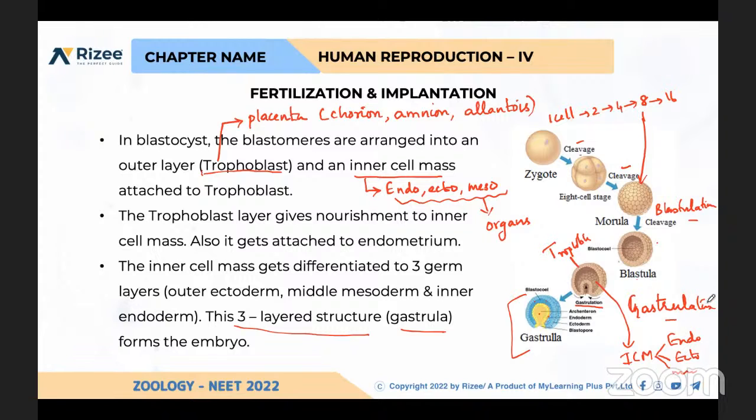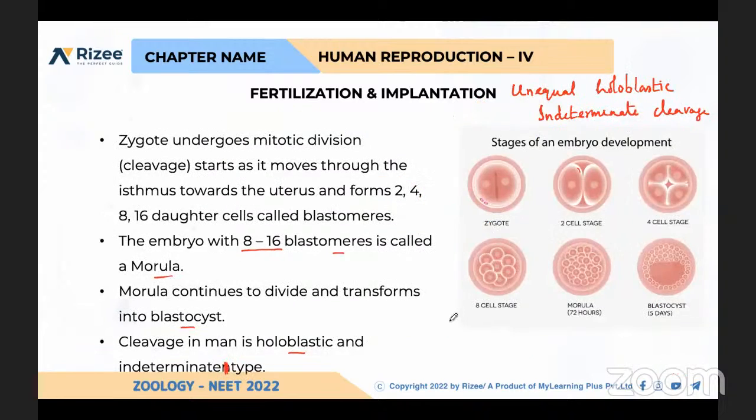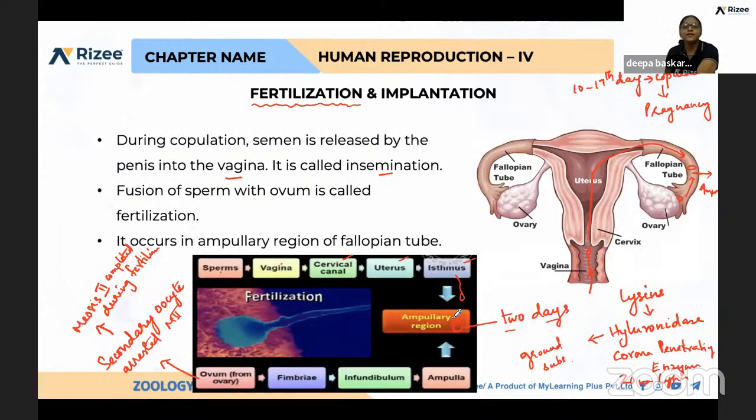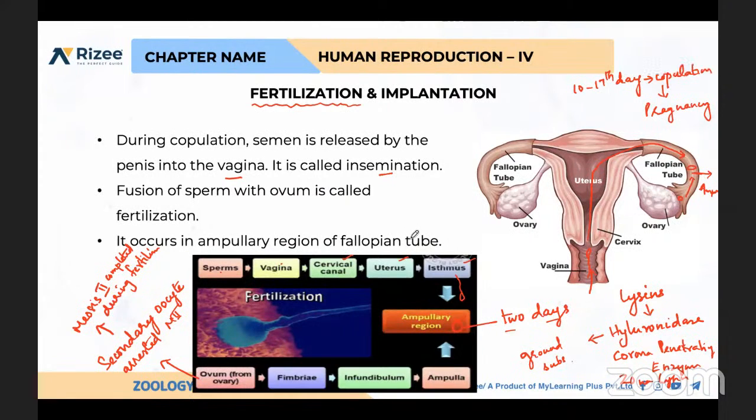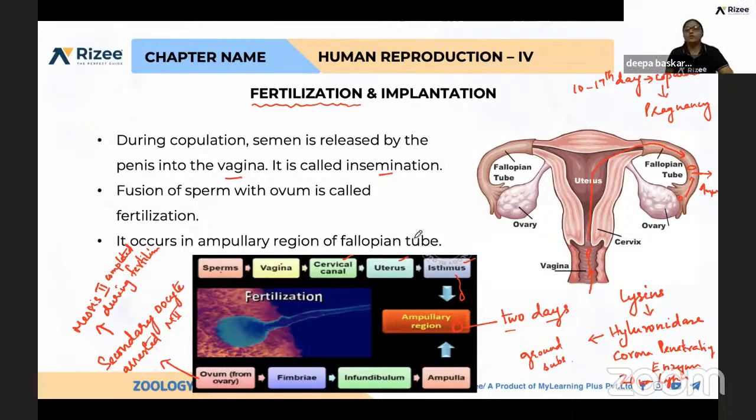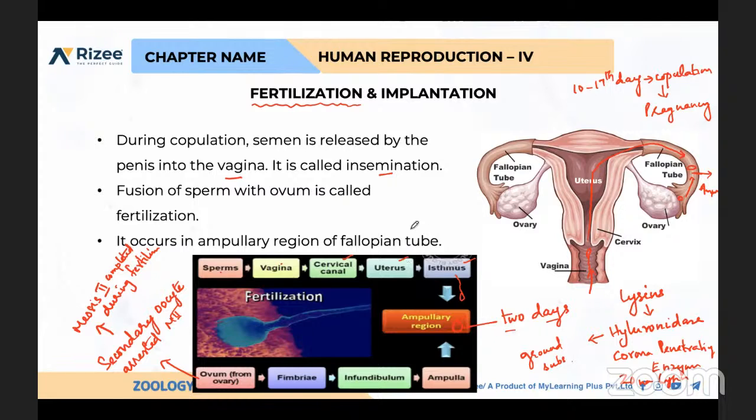Okay? Yes, ma'am. So I think everything is clear. Here it is very important, and also when meiosis 2 is getting completed is very important. And for the ovum which is released, what state it is in, and how many polar bodies are produced? Tell me how many polar bodies are produced. Totally 2 polar bodies. Yeah, very good.